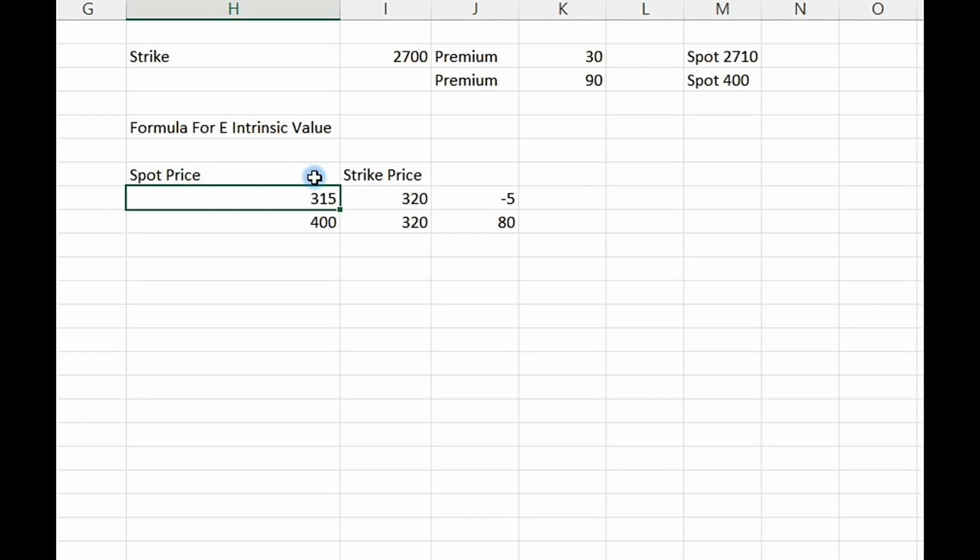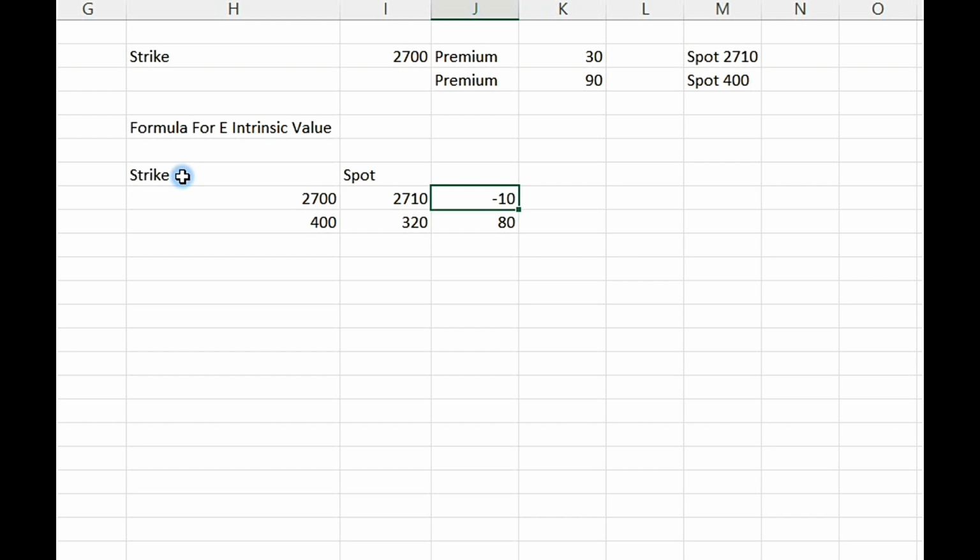The formula is strike selected minus spot price, so we'll have to make changes here. Here it will come as strike and spot. Strike selected is 2700 and spot is 2710. So how much will the intrinsic value be? It will be 0, because intrinsic value cannot go below 0. So at the time of option buying, the intrinsic value in the put option will be 0.